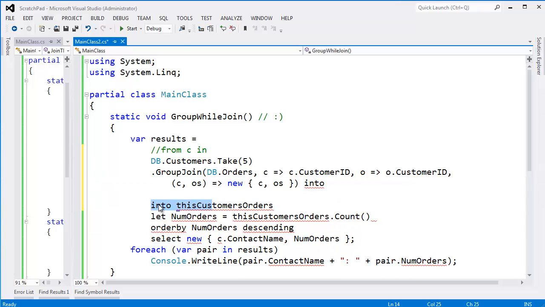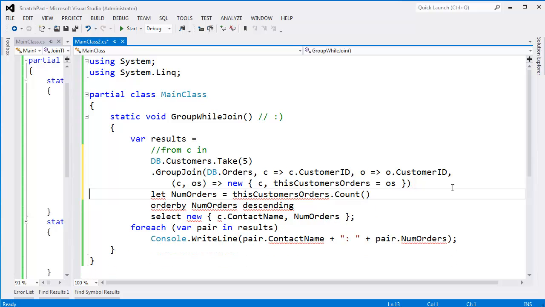I guess I moved it down here. Here's the into, this customer's orders. So instead of saying Os, I'm going to say this customer's orders is the list or sequence of orders. Okay, the list of Os. Right, that looks like Os, doesn't it? But anyway, it's Os. So now we have C, and we have this customer's orders. And this customer's orders was introduced by the into. Right? And the rest is pretty much the same as what we did before.